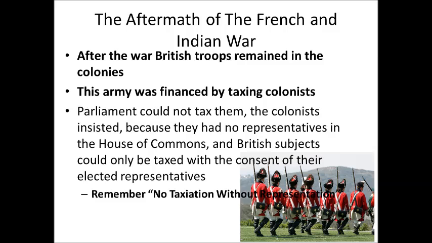And as you've learned in class, the colonists didn't necessarily like all these taxes that were being laid upon them. The colonists believed Parliament could not tax them because the colonists themselves had no representatives in Parliament. Now remember, we had the slogan, no taxation without representation. Since the colonists weren't represented in the British government, then they should not be considered British citizens, and therefore they should not be taxed.